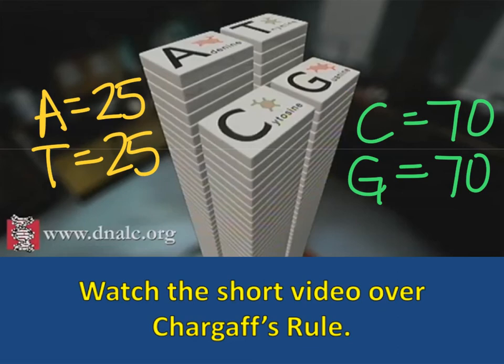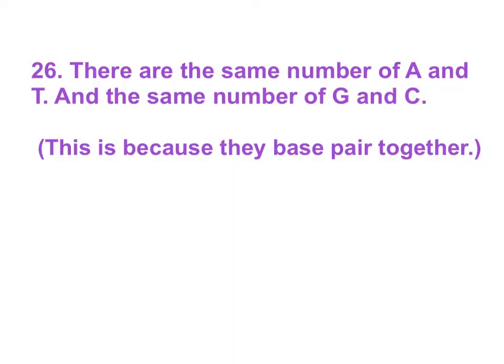Write that down on number 26. Here, I'll write the answer on the next slide so you can know exactly what to write down. So number 26, there are the same number of A and T's and the same number of G and C. This is because they base pair together.